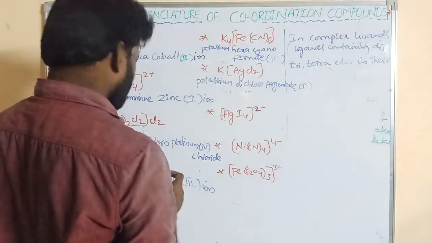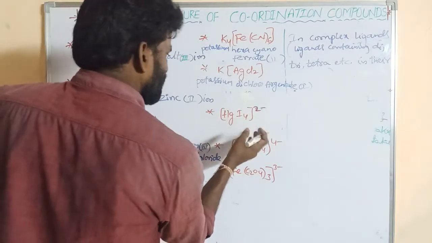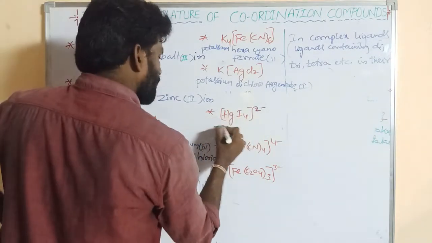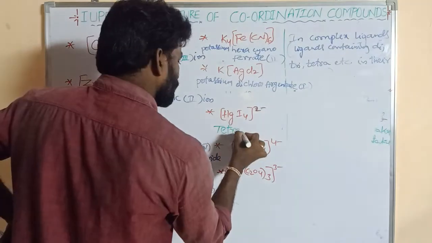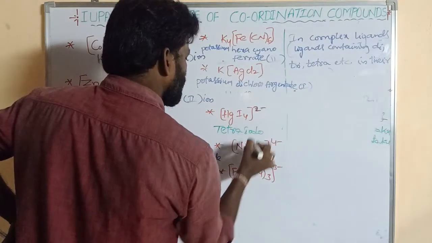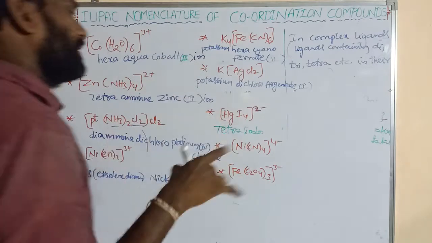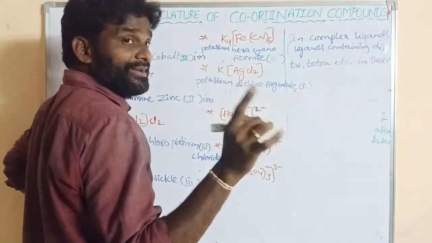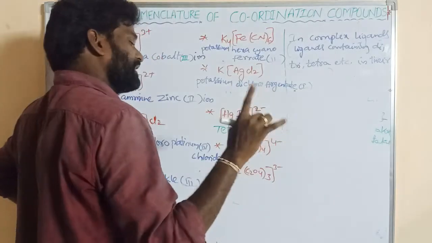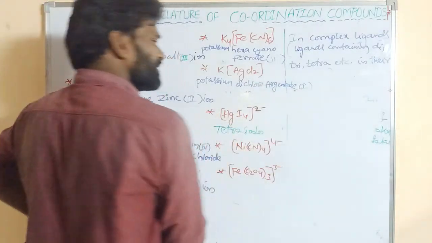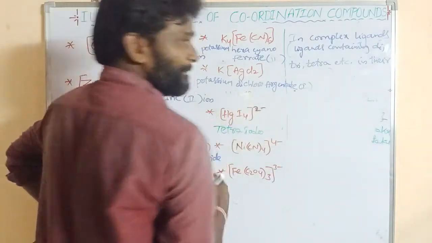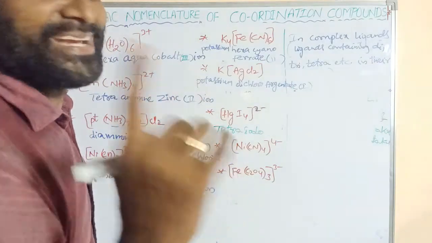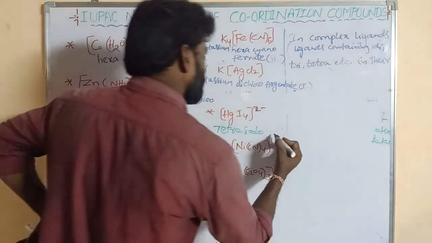So this is the negative complex ion. First of all, the name is given for ligands. 4 ligands, tetraiodo, or iodide, tetraiodo or tetraiodide. So mercury, so it is a negative complex, its end adds ate, mercurate.